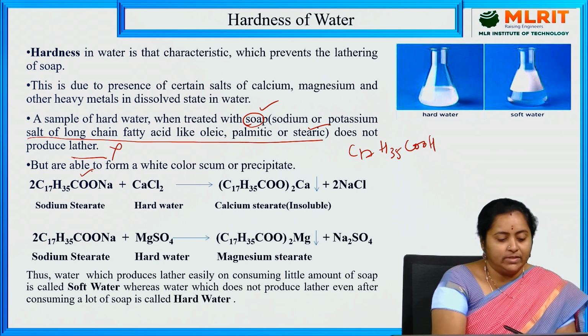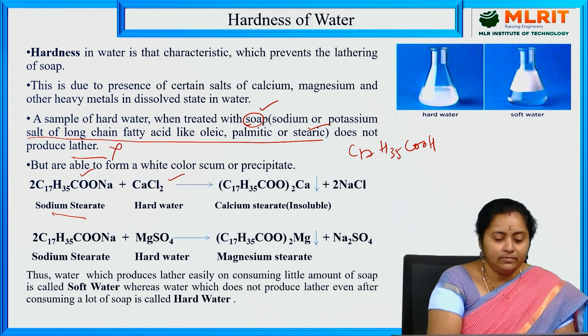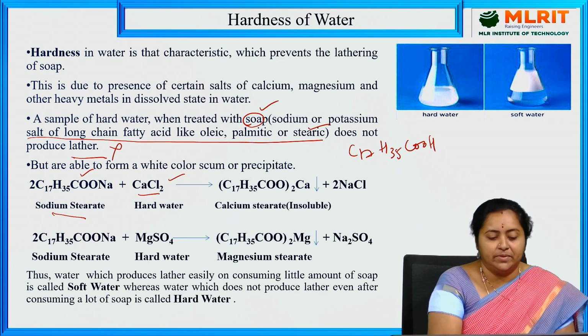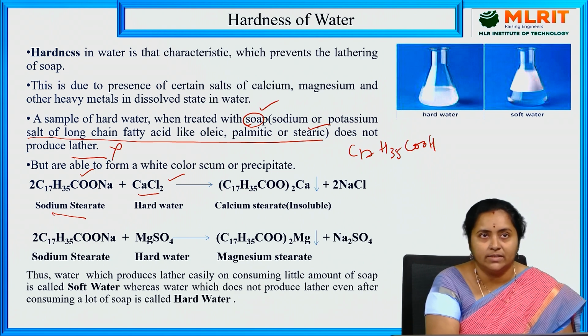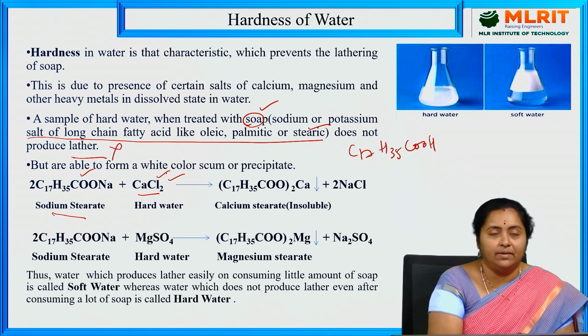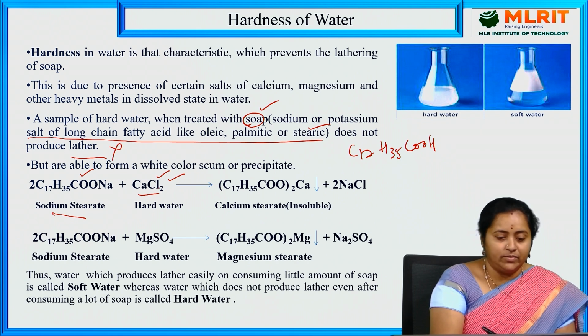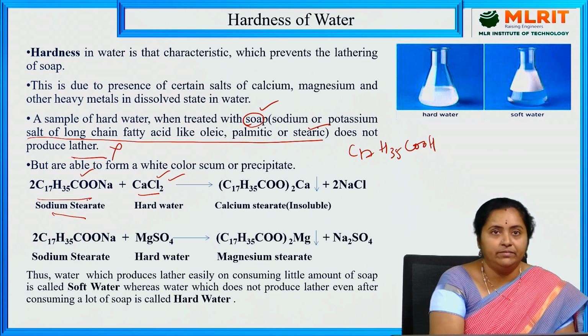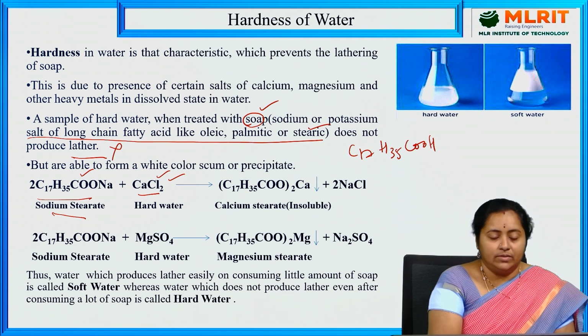So if this soap is treated with water which has hardness, say for example, calcium chloride is present. As I told you, salts of calcium and magnesium in dissolved state in water impart hardness to the water sample. So if water has hardness due to dissolved salts of calcium and magnesium, say calcium chloride, and it is treated with soap, which is sodium stearate C17H35COONa, then what will it convert to?